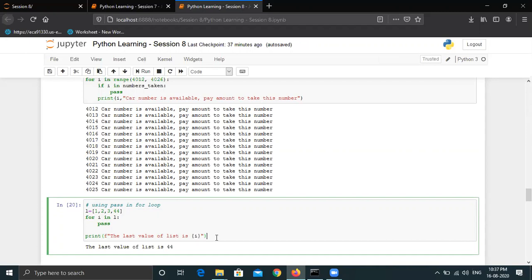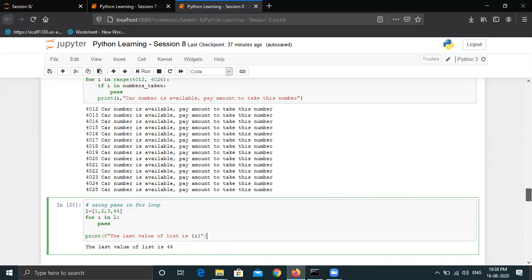But there can be a case when you need to process MySQL, maybe to check something, but you do not want to process something, right? So this can be a case where you can use pass to just ignore one of the values, but process something on the other two values. I've used this in some of my old projects, so that's why I recall that example.